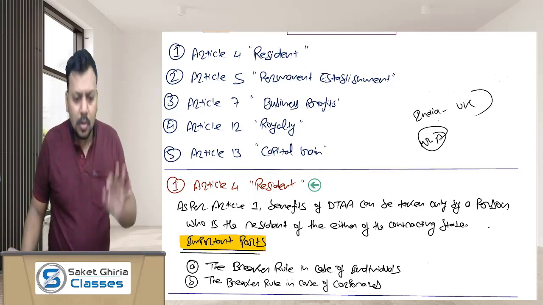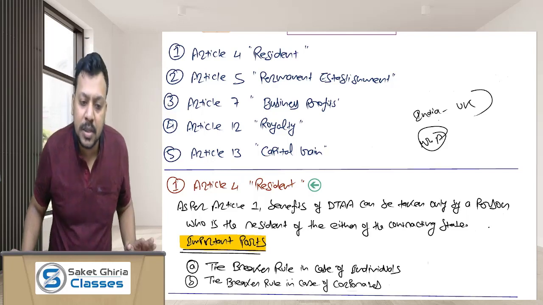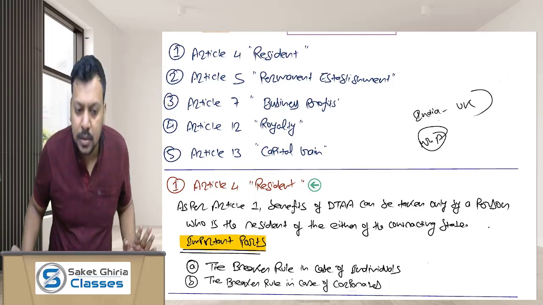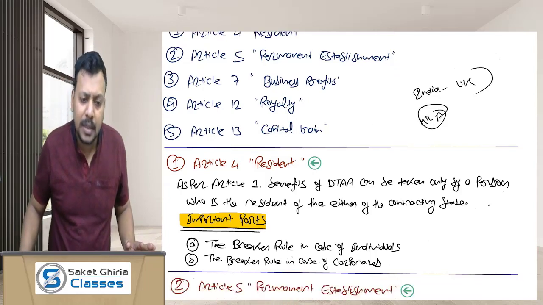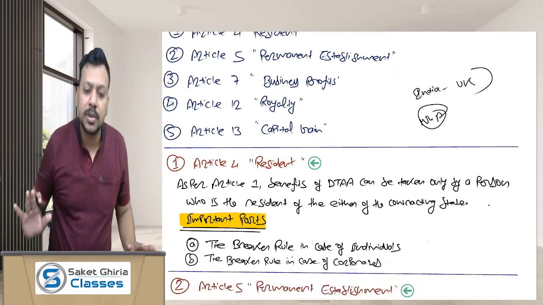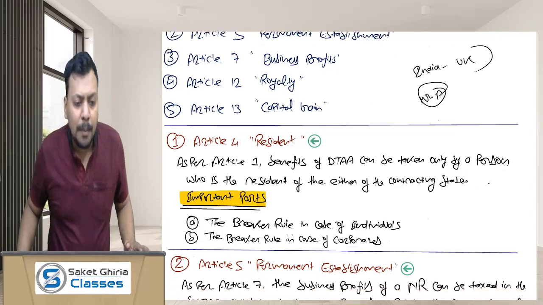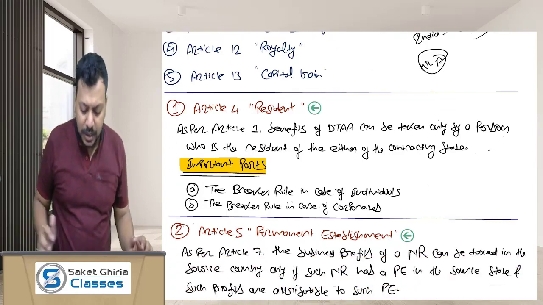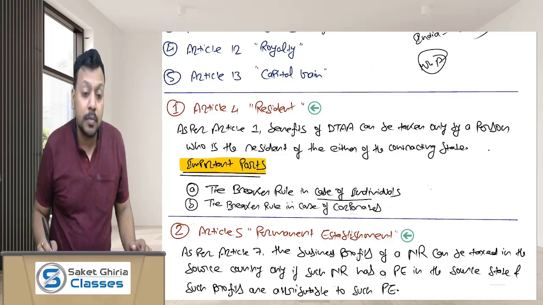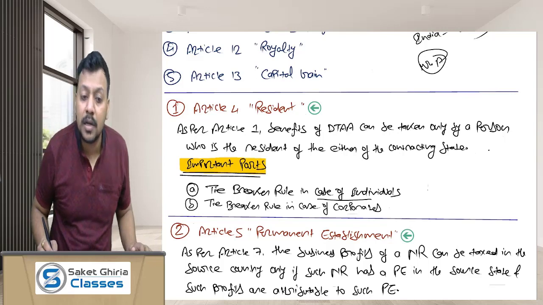How to identify whether a person is a resident or not is not the concern area of the DTAA, because that would be done as per the domestic tax law of those countries. But what are the important areas of your article 4, residence? The very first thing is the tiebreaker rule in case of an individual. This is a very important area, I can say the most important area of your article 4, residence.